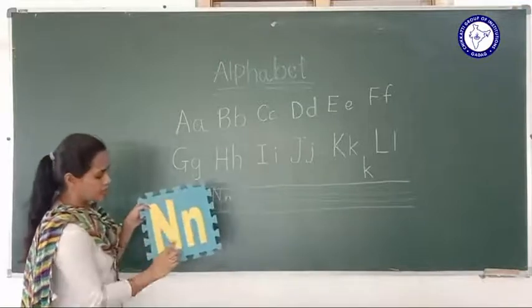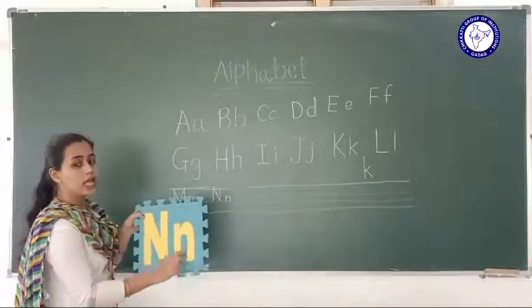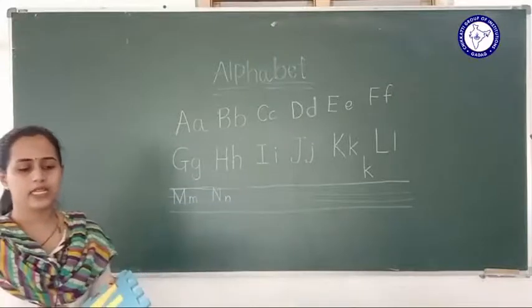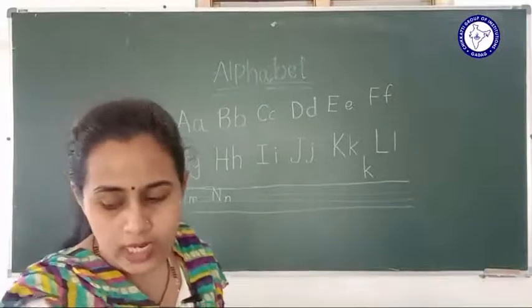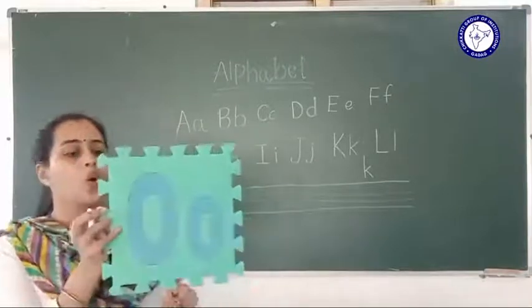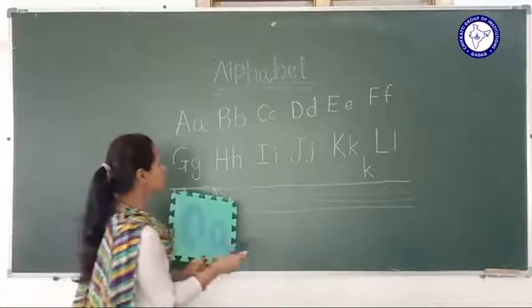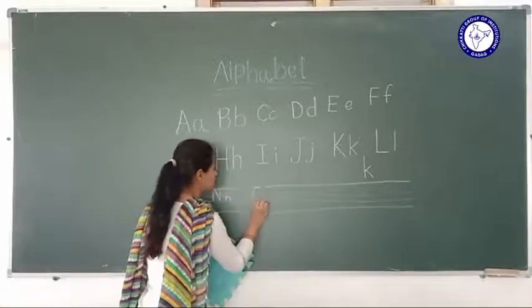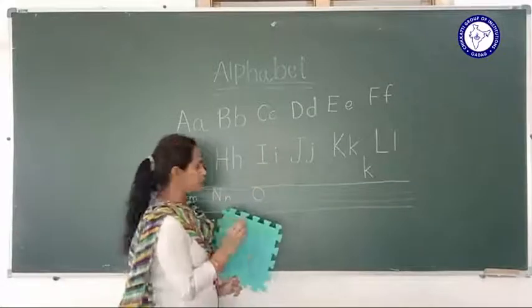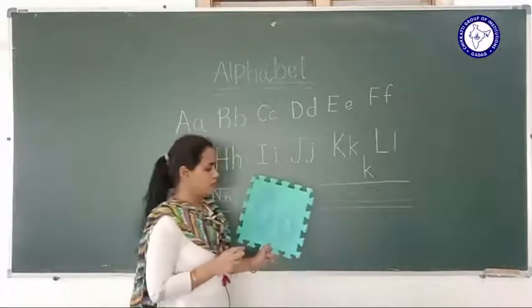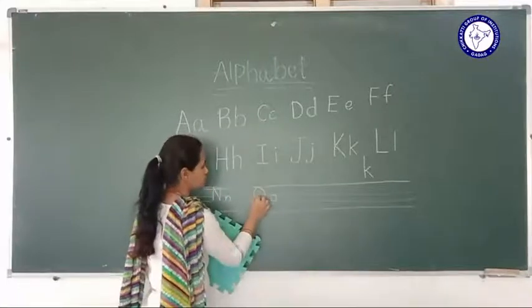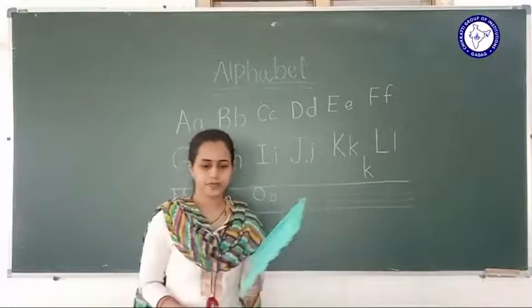Capital N, small n. So which is the next alphabet, which is very easy for you, which is O. How to write O? You have to make a big circle, that's all, and here the small circle, right? So what is that? O.